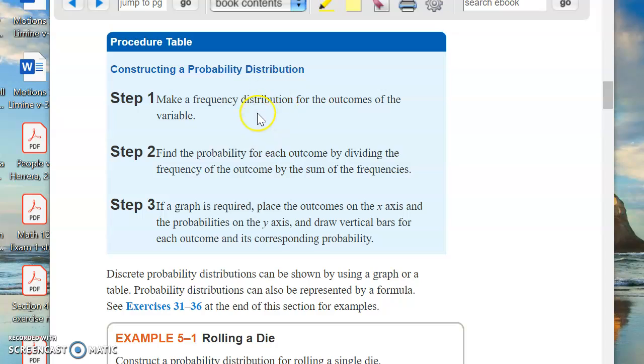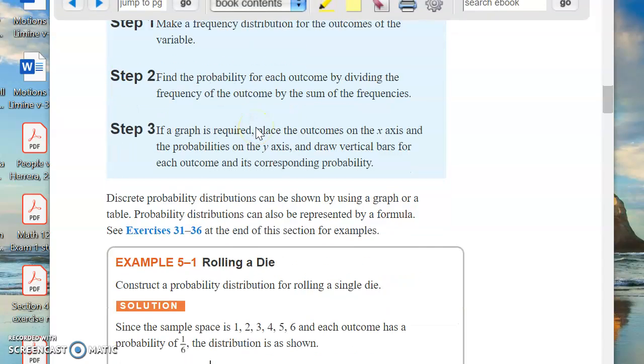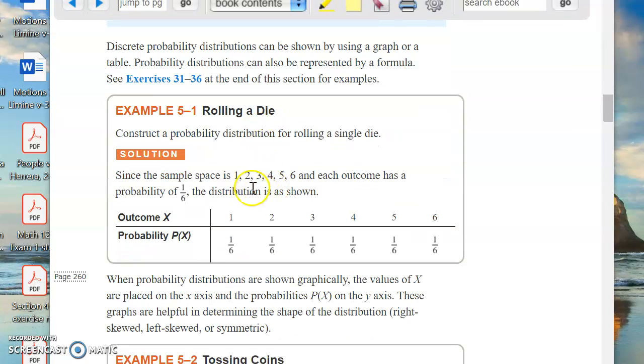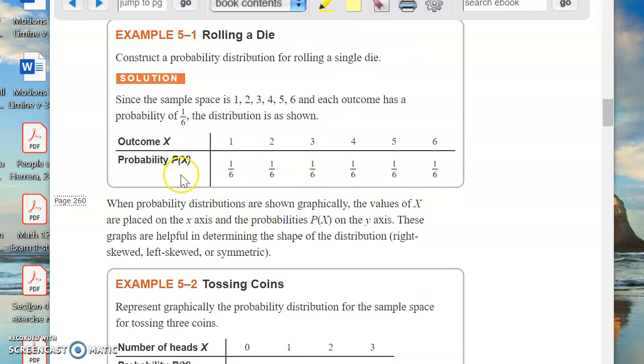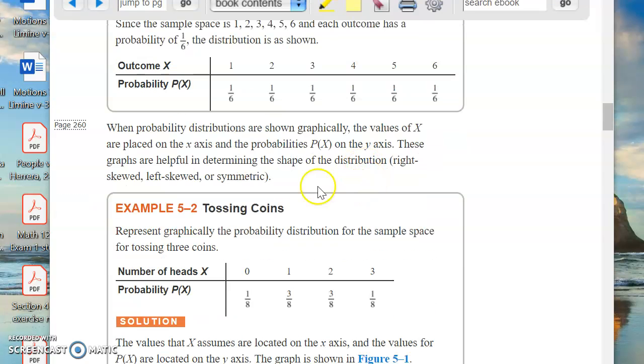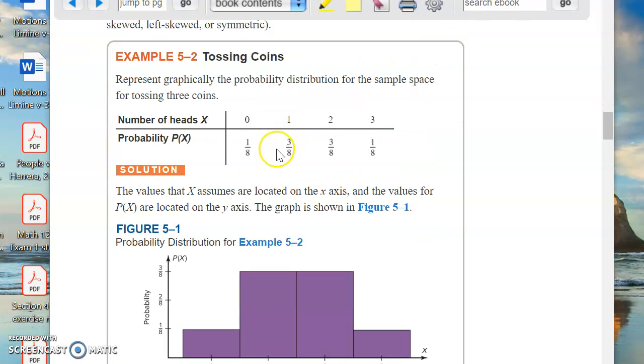Now remember, with a frequency distribution, we're just writing down how often something can happen. Okay, so let's take an example here. Rolling a die, the sample space is 1, 2, 3, 4, 5, 6. There's only one die. Each outcome has a probability of 1/6. So the chance of rolling a 3 is 1 out of 6. The chance of rolling a 5 is 1 out of 6, and so forth. Okay, so pretty easy, right? I mean, nothing special about that.